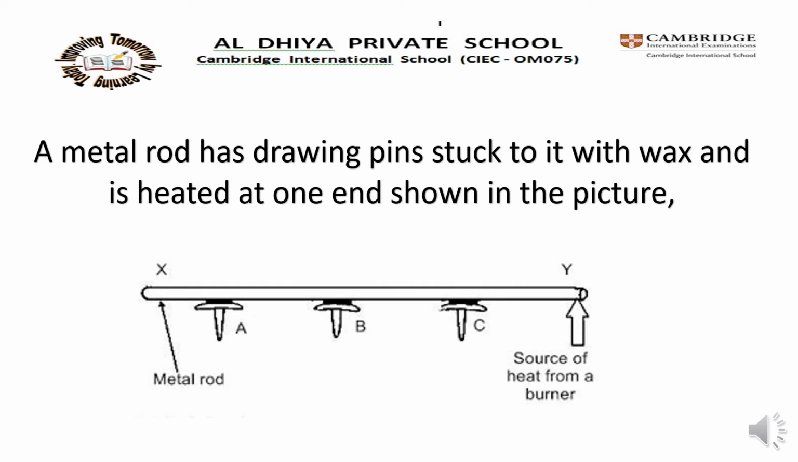How? This will happen because the heat is conducted along the rod, and as the rod gets hot it melts the wax holding the pin to the rod and the pin falls. One question. How could this experiment be adapted to compare the conducting properties of different materials?